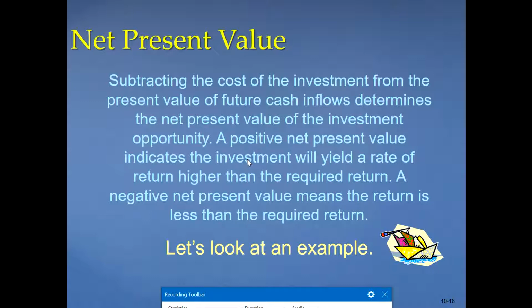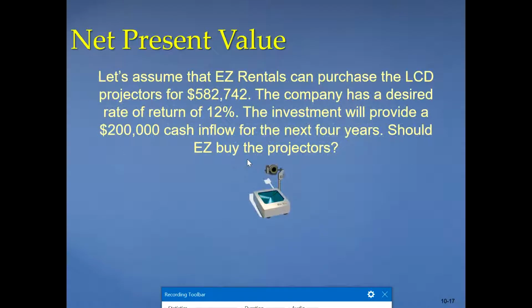Let's look at one example which is also in your book to explain the same concept. Very simple example. It is on pages 453 and 454. Let's assume that Easy Rentals can purchase the LCD projector for 582,742. The company has a desired rate of return of 12%. The investment will provide 200,000 cash inflows for the next 4 years. Should Easy buy the projectors?